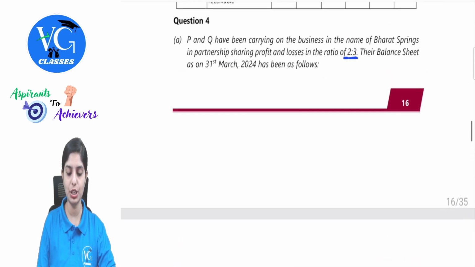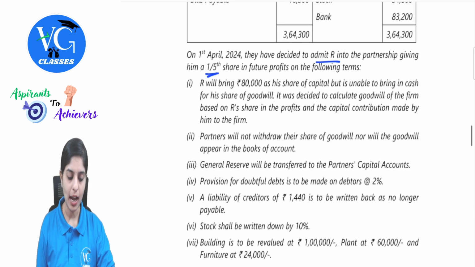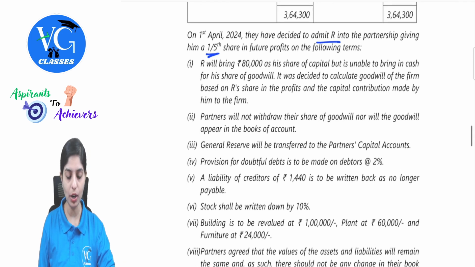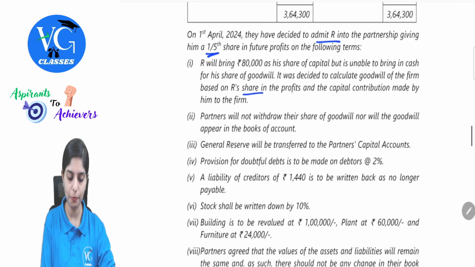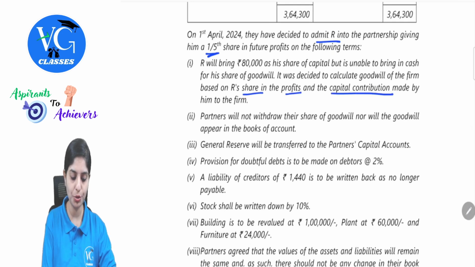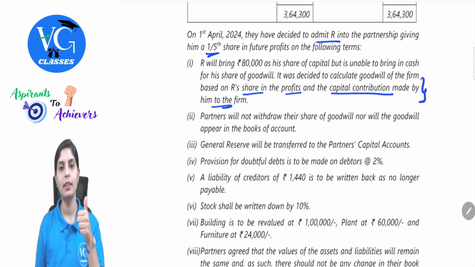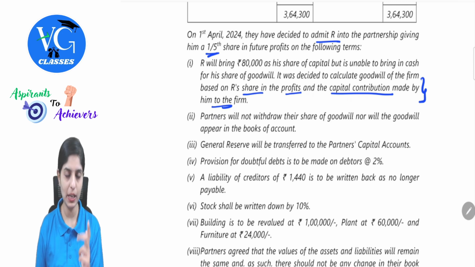They have given us old ratio and future share. R will bring 80,000 as a share of capital but is unable to bring in cash for his share of goodwill. It was decided to calculate goodwill of the firm based on R's share in the profits and the capital contribution made by him to the firm. First of all, what does it mean? They have not given partner share of goodwill, neither they have given the firm's goodwill. You are asked to calculate his goodwill.